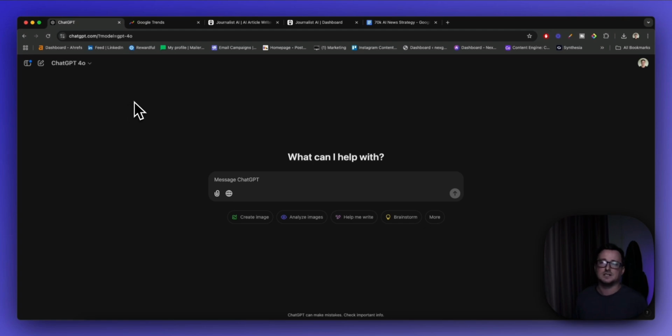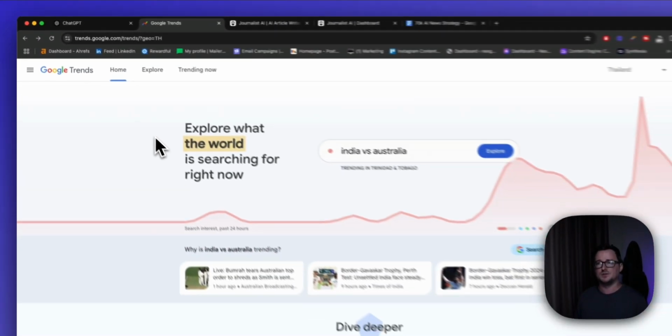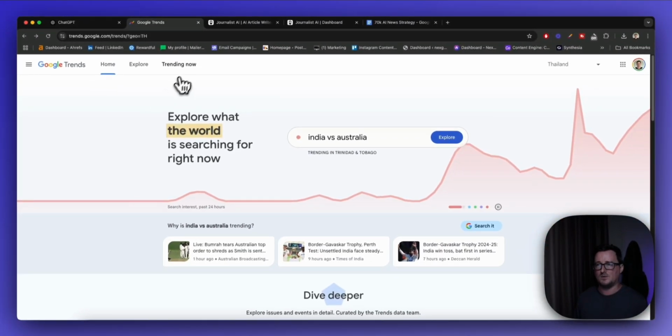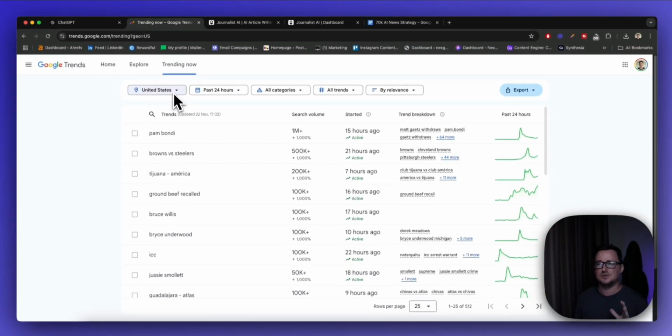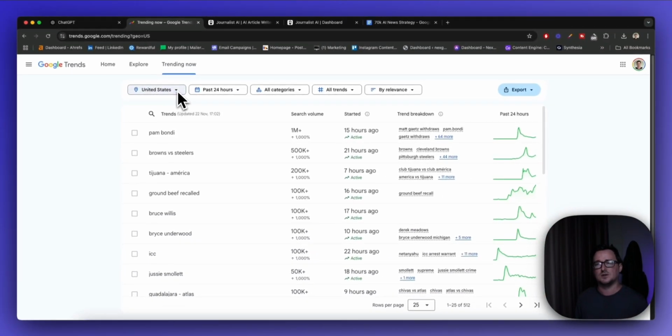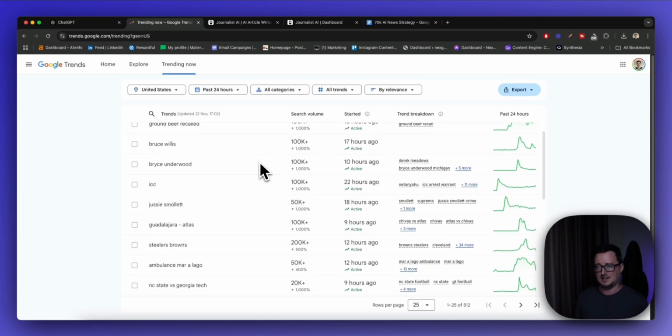So one of the best ways to do that is to go to Google Trends, okay? And if you go to trends.google.com and we go to trending now, I've set this to United States. You can change the location completely. Mine was defaulted to Thailand because I live in Bangkok, but I changed it to United States in the past 24 hours, and we can see what news is hot at the moment, okay?